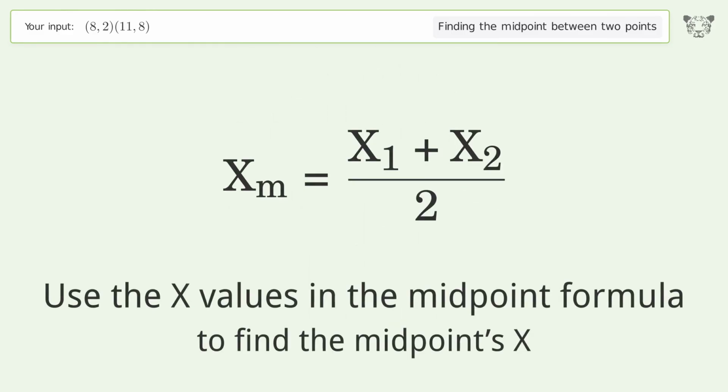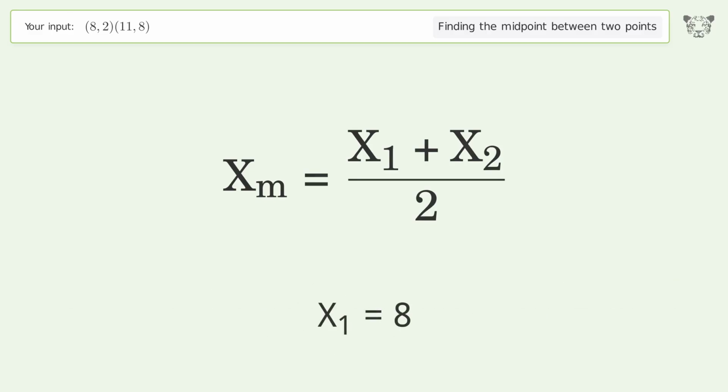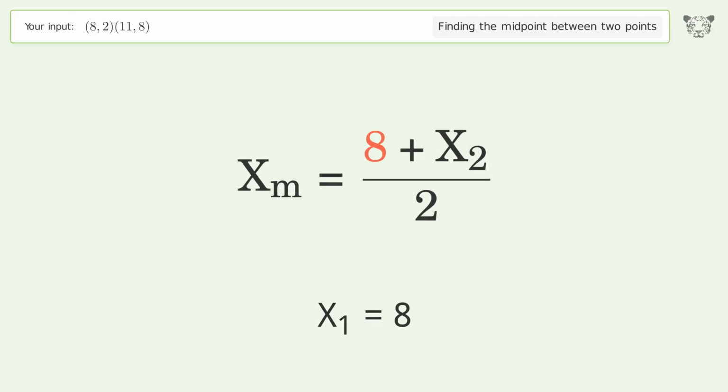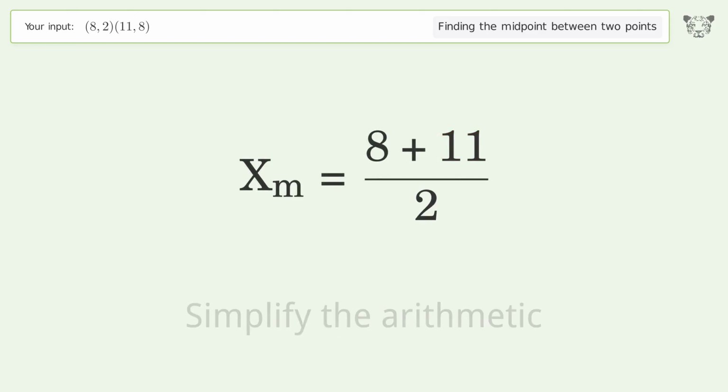Use the x values in the midpoint formula to find the midpoint's x. x1 equals 8. x2 equals 11. Simplify the arithmetic.